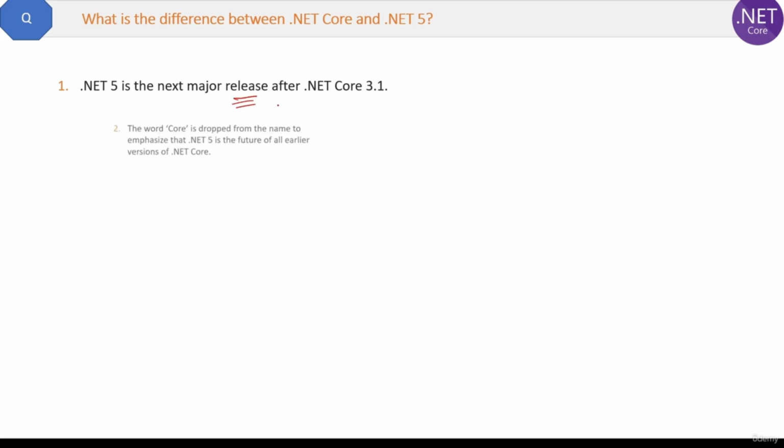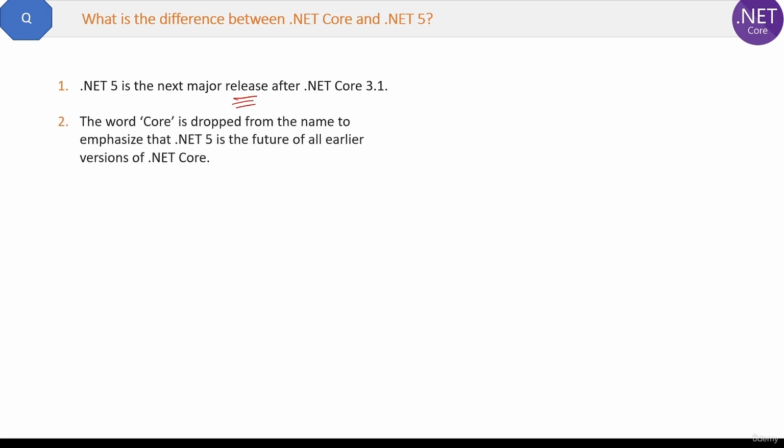What is the difference between .NET Core and .NET 5? There are a few points which we should remember about these two versions. .NET 5 is the next major release by Microsoft after .NET Core 3.1. The word Core is dropped from the name to emphasize that .NET 5 is the future of all earlier versions of .NET Core.